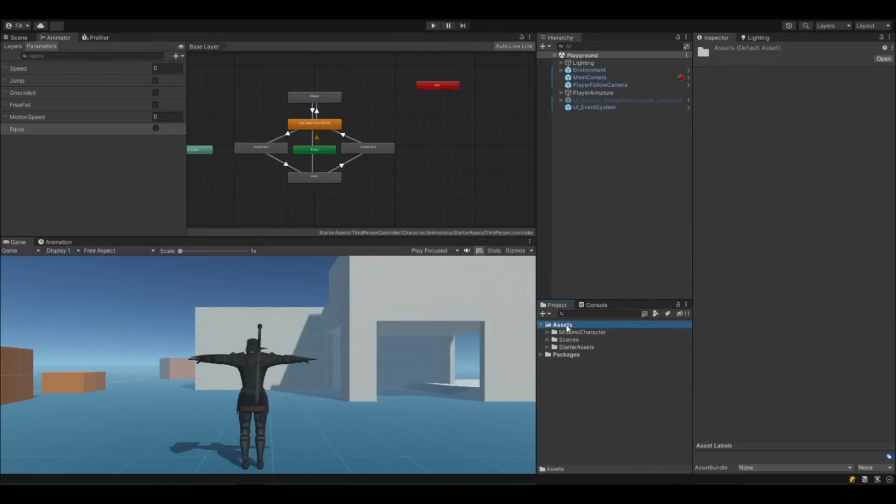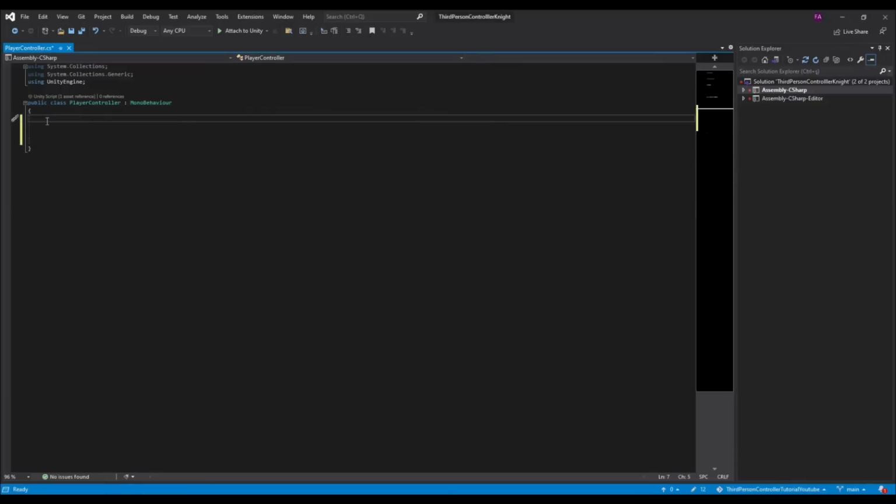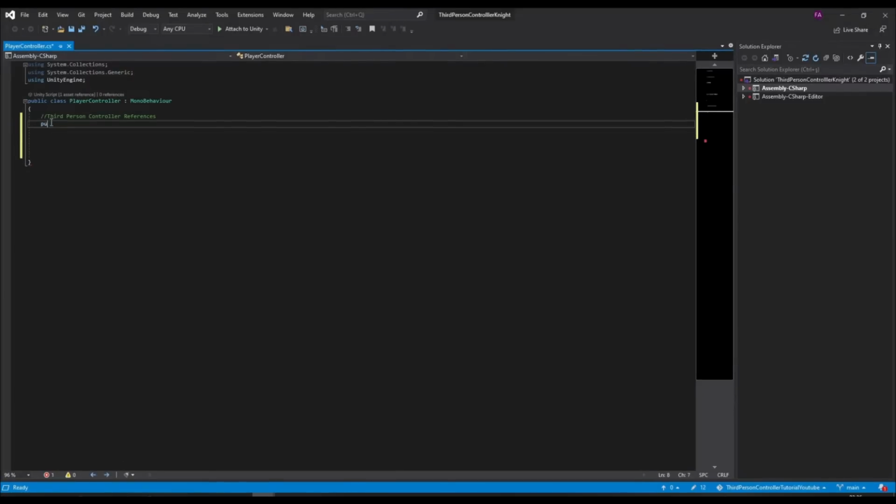Create a new folder and rename it as scripts. Create a new script and name it player controller. I will add this script to our player. Then open our new script. Firstly, I create a third-person controller parameter. I can get a reference to the animator from the third-person controller script in the Unity starter asset, so I can use animator parameters.